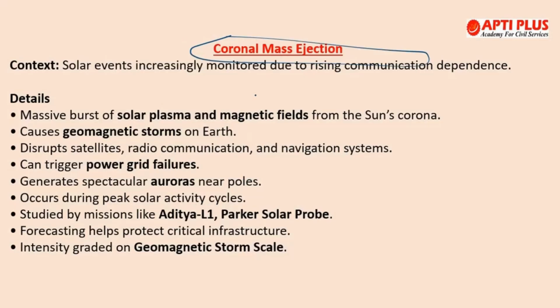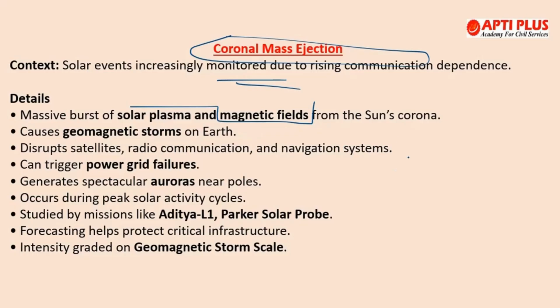Next topic is coronal mass ejection. So astronomers have for the first time detected a coronal mass ejection on a star other than the sun. So in the first place, what are coronal mass ejections? These are basically massive bubbles of plasma and magnetic fields. Very important to note, solar plasma and magnetic fields that are ejected from the sun's corona.